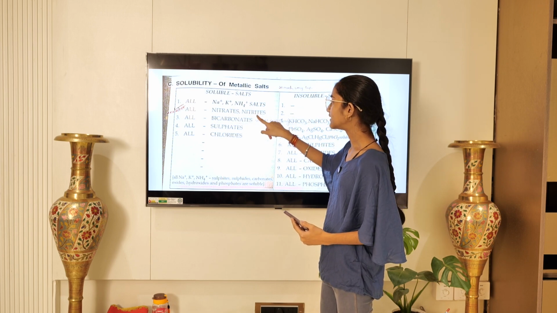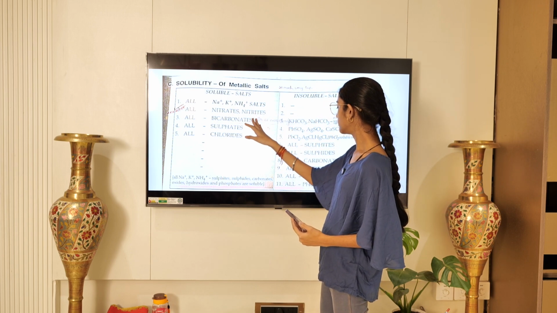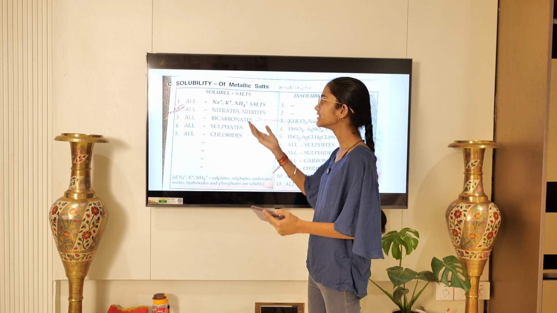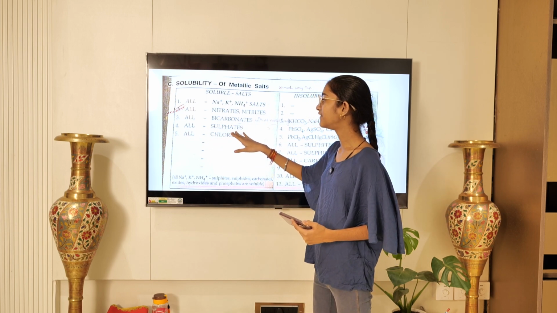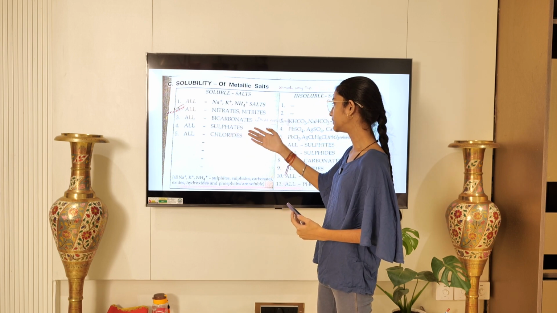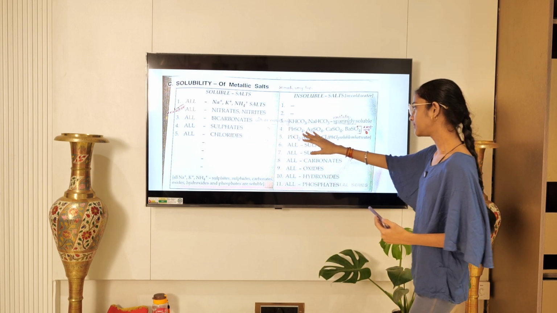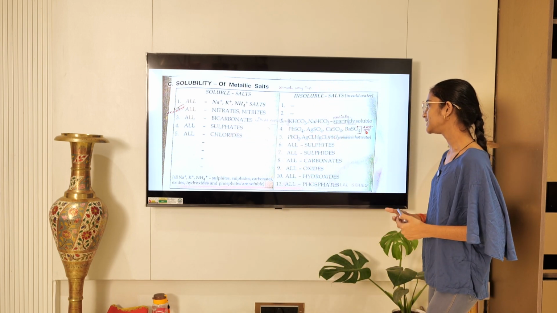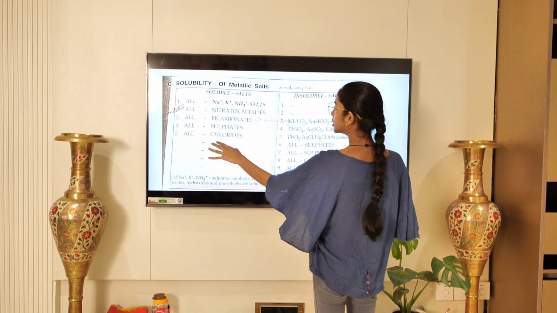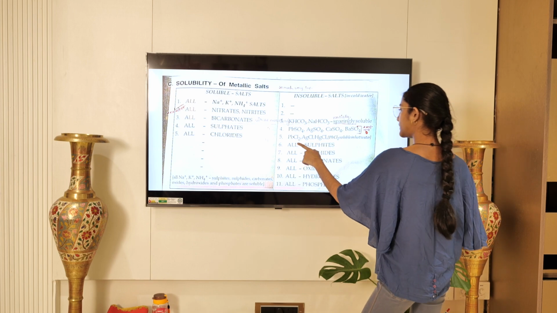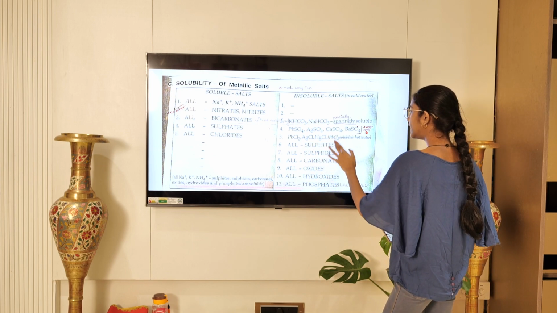Similarly, नाइट्रेट्स और नाइट्राइट्स के लिए these all are, इसके सारे salts they are soluble. All sulfates are soluble with the exception of PbSO4, AgSO4, CaSO4, BaSO4. All chlorides with the exception of PbCl2, AgCl, HgCl.